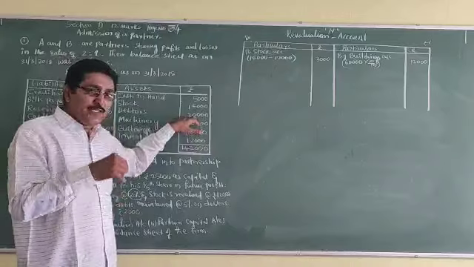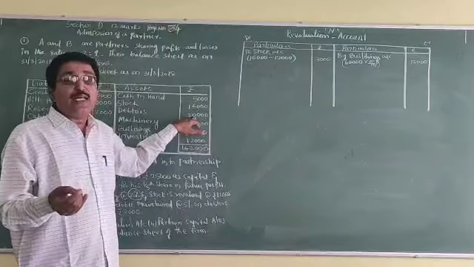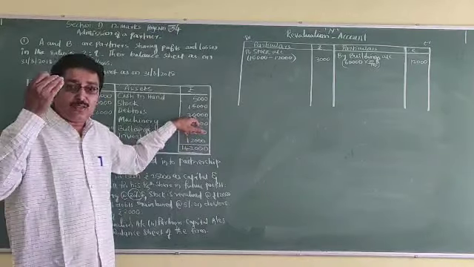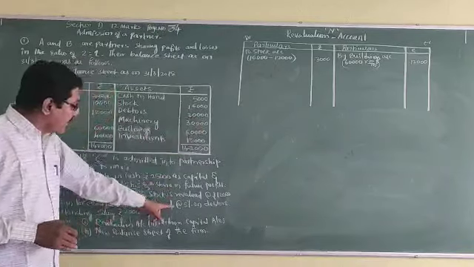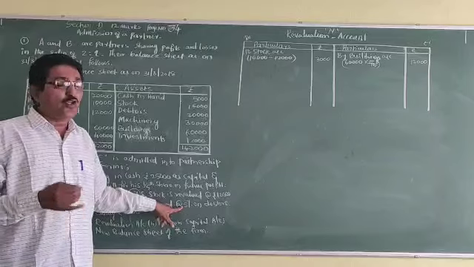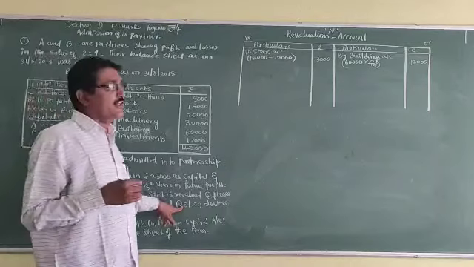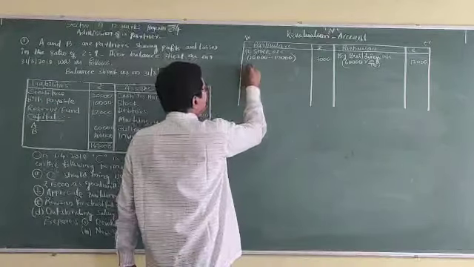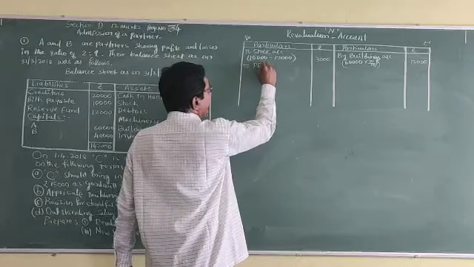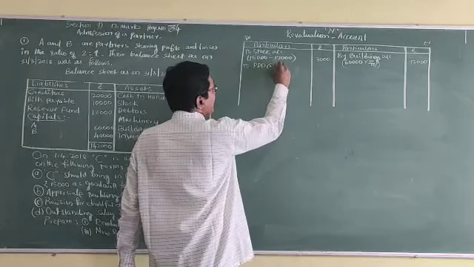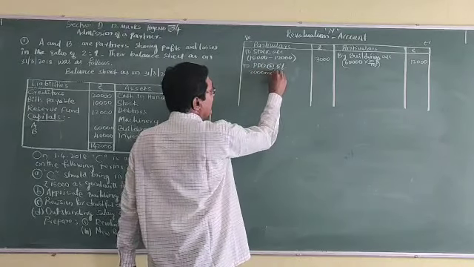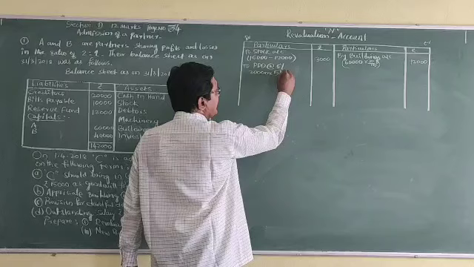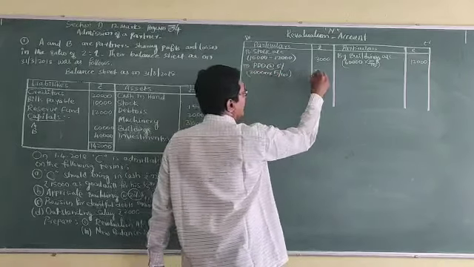To the extent of 20,000 we sold to the debtors, but out of 20,000 only 95% is recoverable. 5% is highly difficult. So for that it is a loss to the firm: provision for doubtful debts at 5%. 20,000 into 5 by 100, that is 1,000.